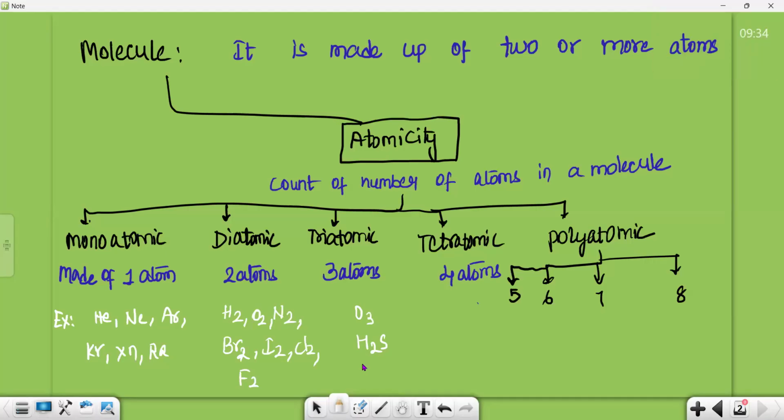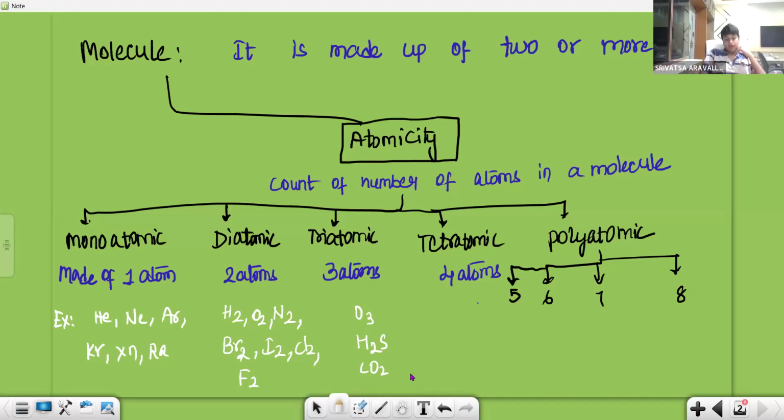Like CO2. Tell me how many elements are there and what are those in CO2? Two elements. Okay, what are those two elements, Srivatsa? One is carbon, ma'am.